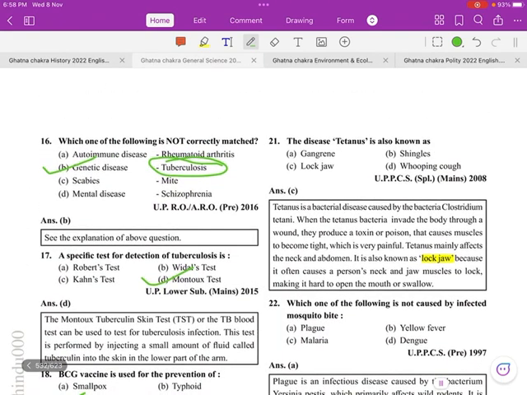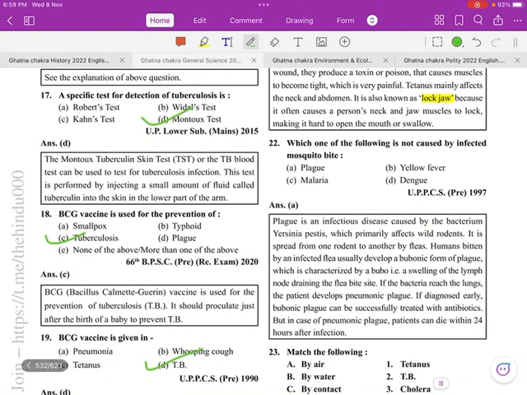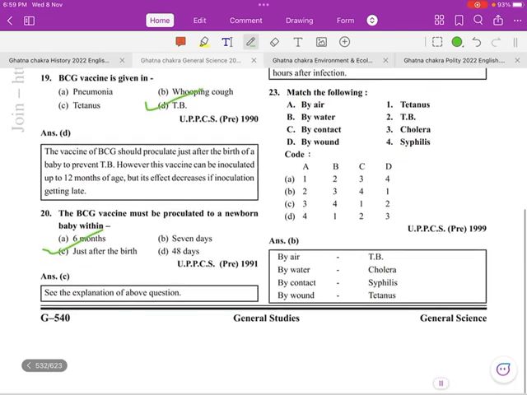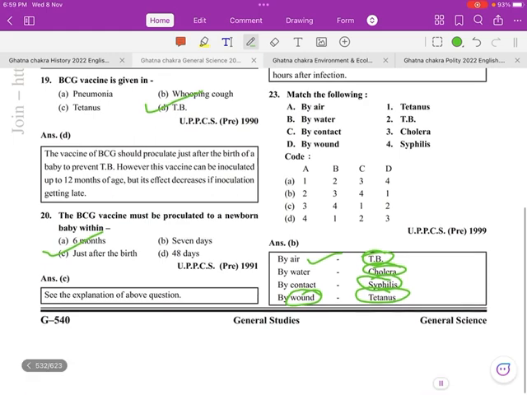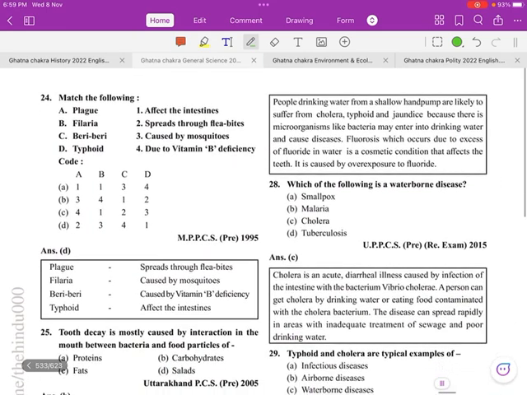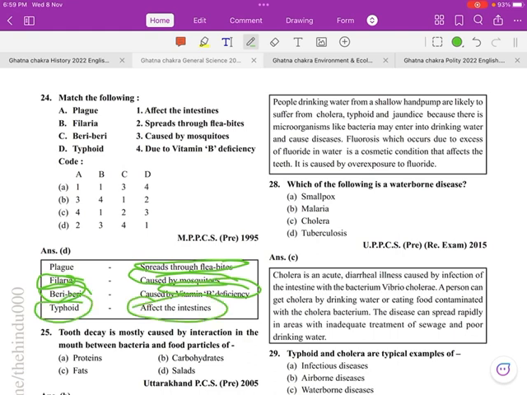The disease tetanus is known as lockjaw. Which one of the following is not caused by an infected mosquito bite? Plague. Next, match the following: by air, TB; by water, cholera; by contact, syphilis; by wound, tetanus. Match the following: plague spreads through flea bites, filaria is caused by mosquito, beriberi is caused by vitamin B deficiency, and typhoid affects the intestine.